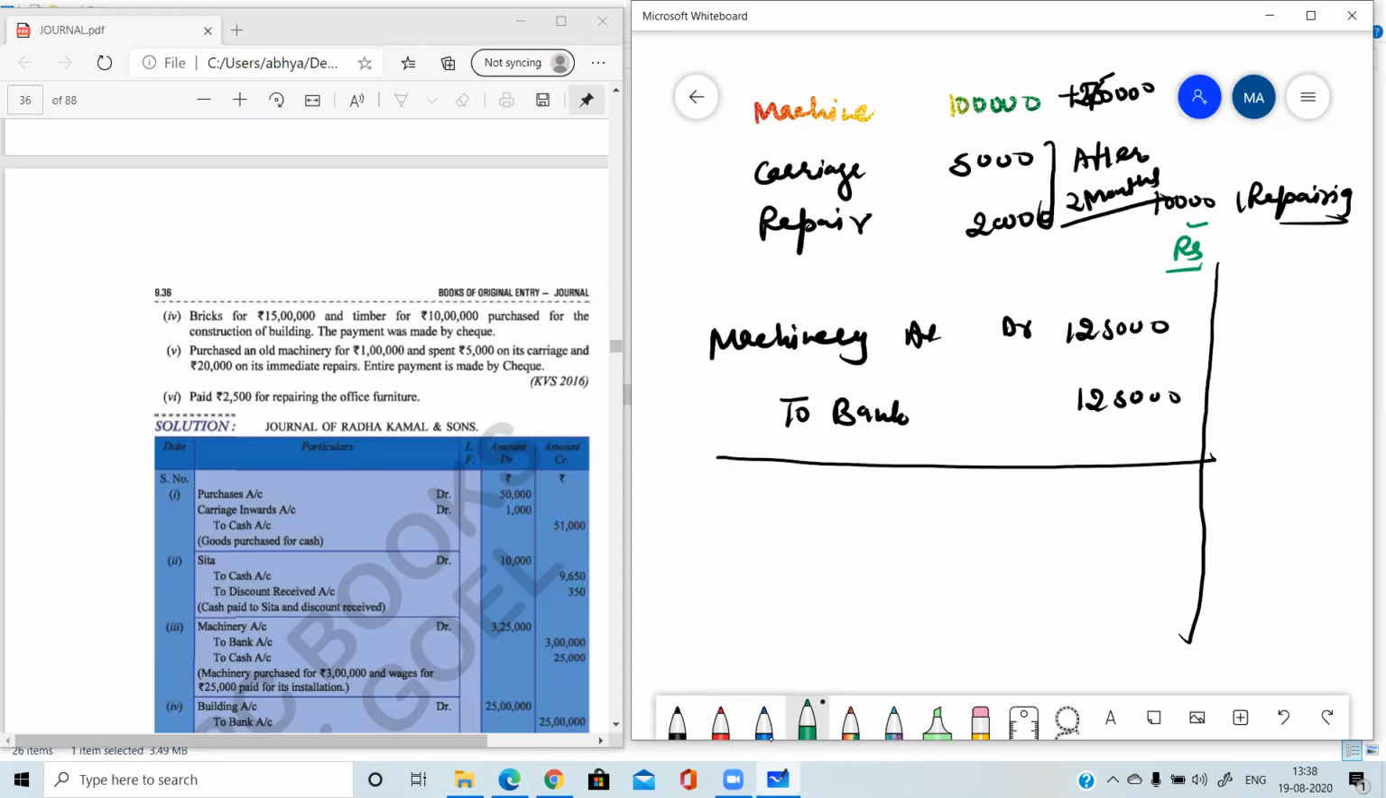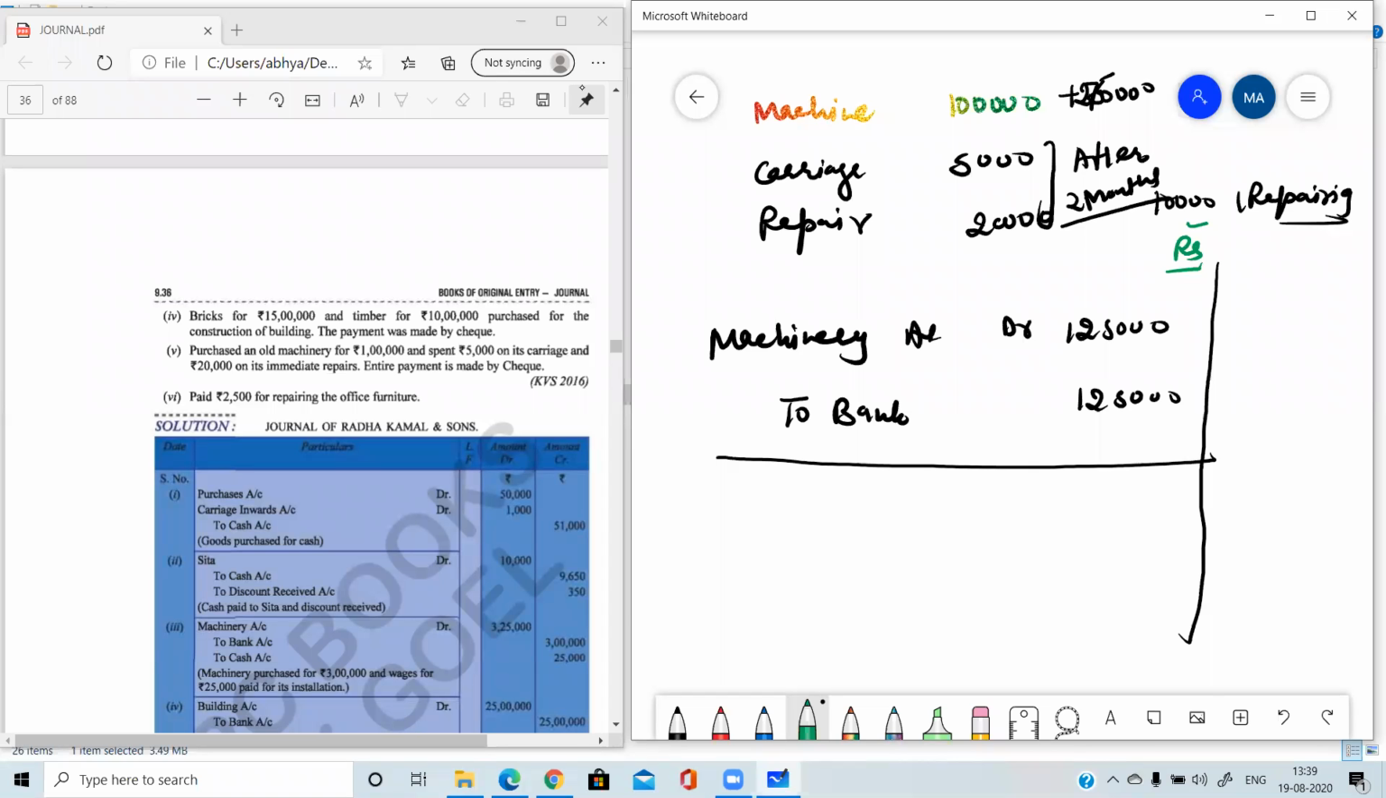So now what will be the entry? Yes, what will be the entry? Just think about. Yes, very good, Siddhi. It cannot be added in the cost of machine. Now it is the expense for you. So whenever the asset starts working, so this is the differentiation. Whenever the asset starts working, then after its working, if anything happens through that particular asset, and to maintain that asset in a working position, whatever the amount we are spending, that will be debited in that particular expense account, not to the asset account.